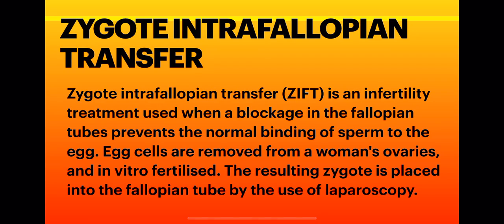So generally zygote intrafallopian transfer takes place in those females in which there is a blockage in the fallopian tube. If somehow the fallopian tubes are blocked and fertilization is not occurring inside the fallopian tube of the female, then this technique is applied, right? Zygote intrafallopian transfer, sorry, it is said to be ZIFT, right?